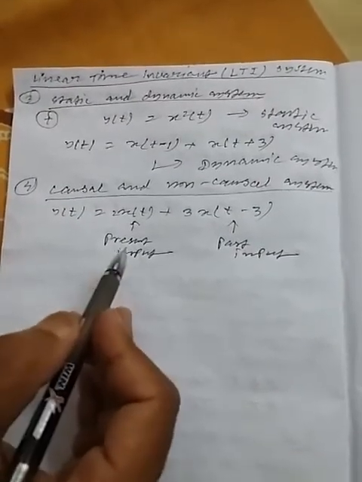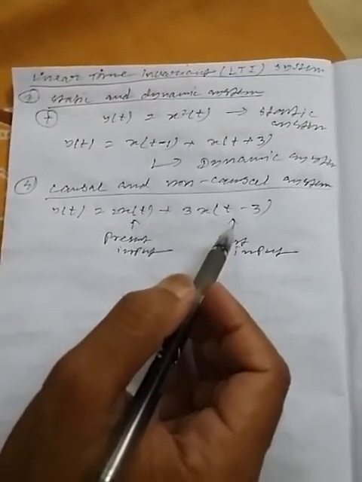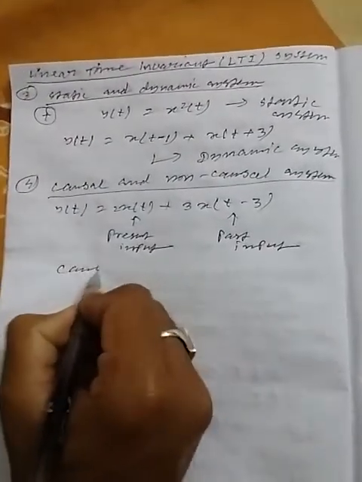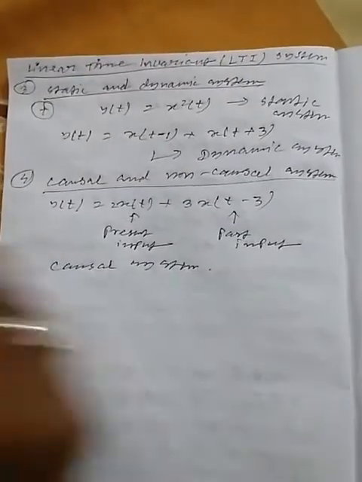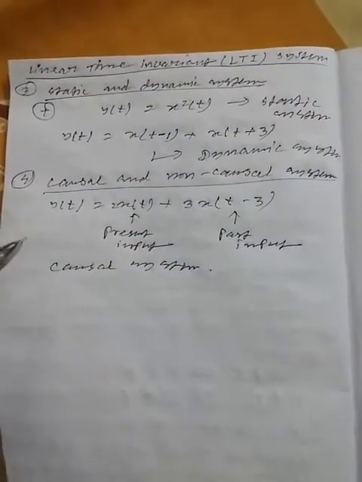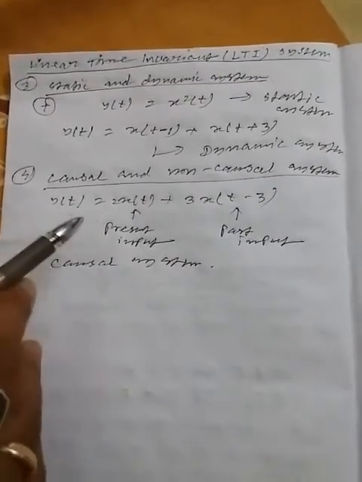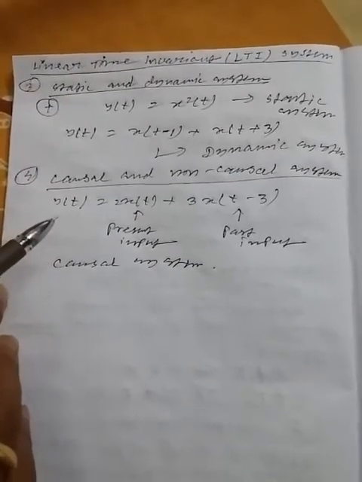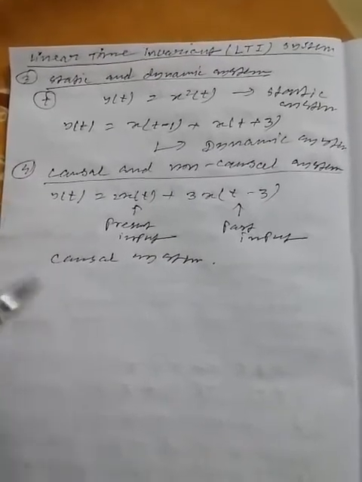Here the output of the system depends on the present value and also the past value of the input. That's why this is called a causal system. If the output at any instant depends only on the present value of the input, then also the system is said to be causal. But if a system depends on the future value of the input, then it is called a non-causal system.